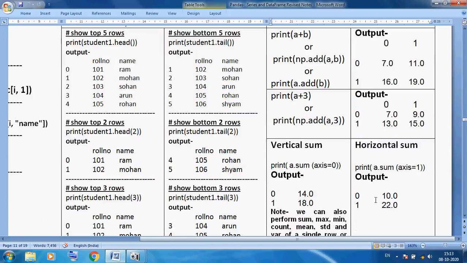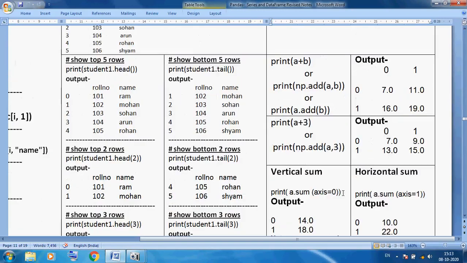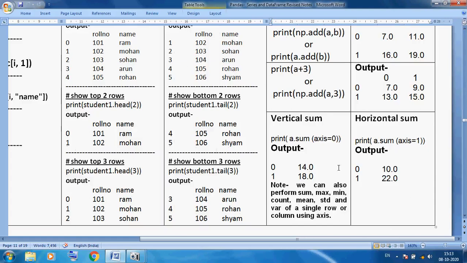Instead of add we can use subtract, multiply, divide, and more, and it will give this type of result. Only change the function name: subtract, add, multiply, divide and modulus. We can also perform sum, max, mean and count.